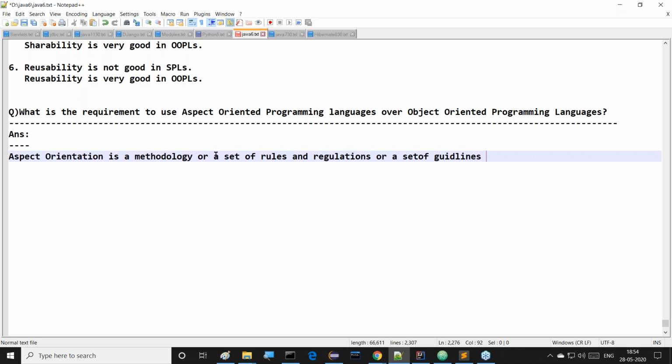Aspect orientation is not programming. That means no programming languages exist on the basis of aspect orientation. So aspect oriented programming languages is a wrong terminology. But what is this aspect orientation?